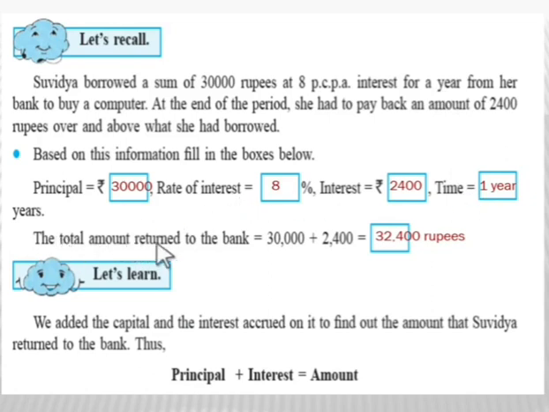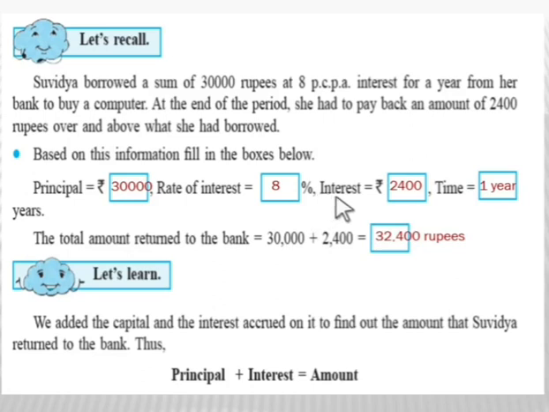Now the total amount returned to the bank is principal plus interest. That is 30,000 plus 2,400, which is 32,400 rupees. So this is the total amount returned to the bank by Suvidya. So children, now it is clear to you what the principal is, what the rate of interest is, and what the time is. Here for time we can use N or T, both.